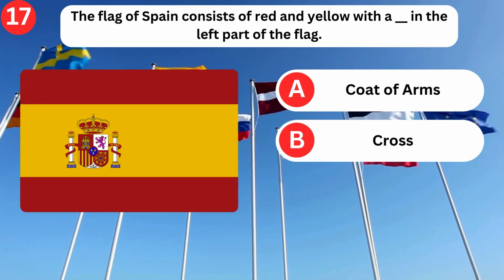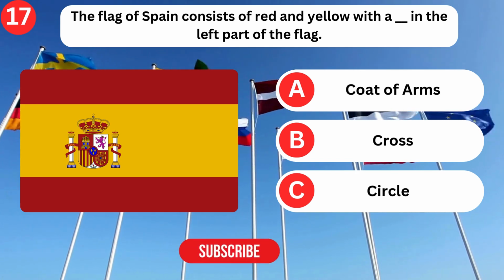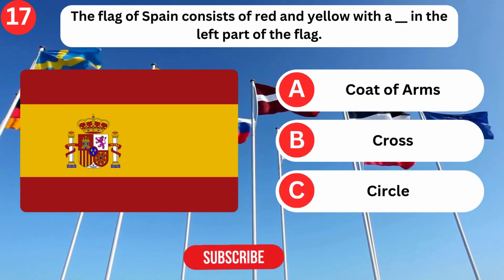The flag of Spain consists of red and yellow with a blank in the left part of the flag. Coat of arms, cross, circle. Circle.